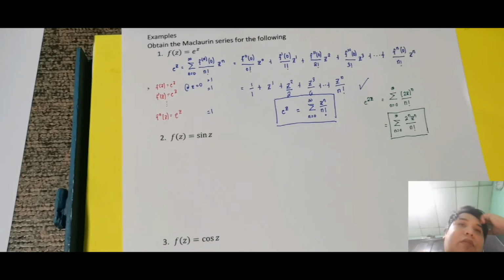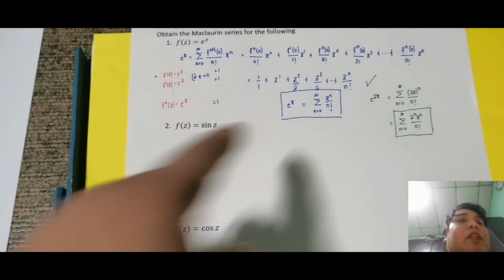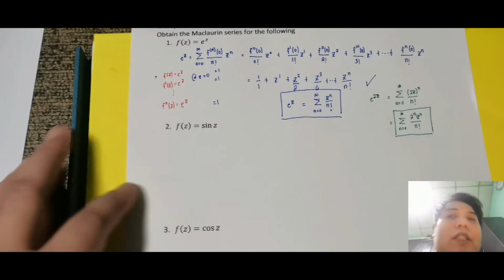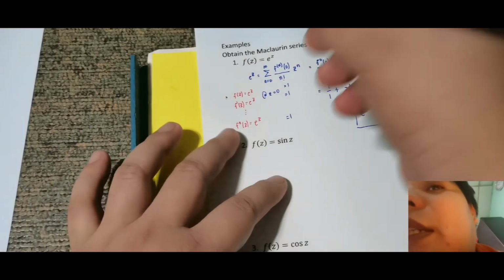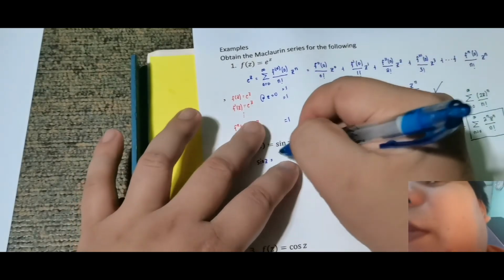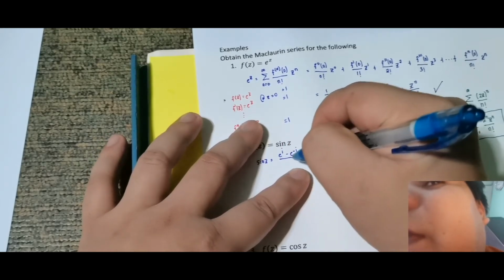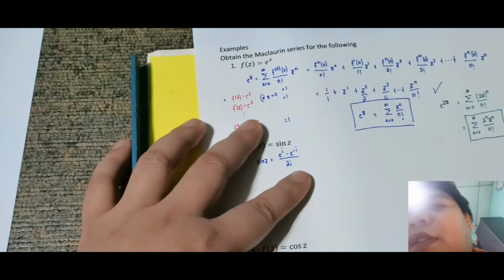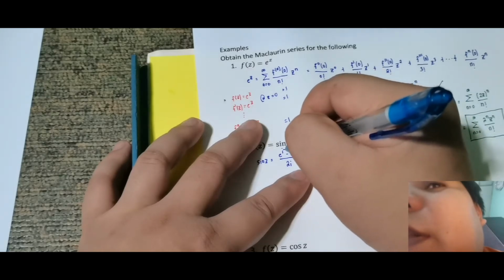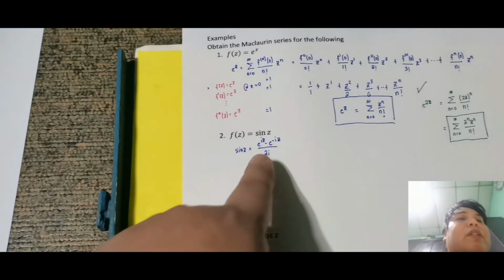F of z is equal to sine z. So, dito, parang imposible makuha mo papunta dyan, no? Kumbaga, sir, paano mo gamit si e raised to z? Remember that sine z is equal to, kung naaalala ni sir, e raised to iz minus e raised to negative iz over 2i. Yan yung ibig sabihin niya.